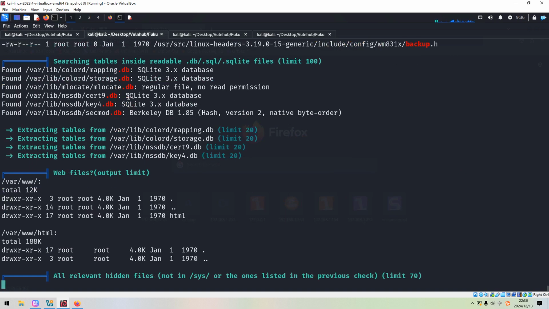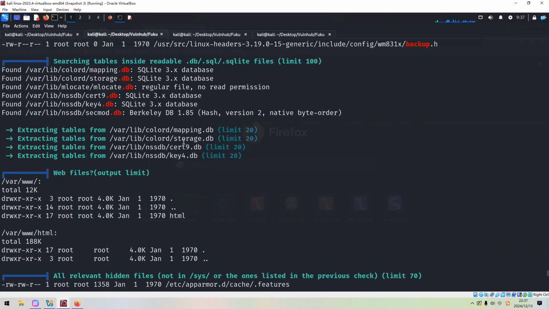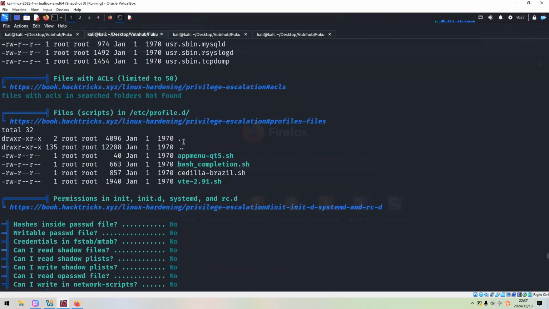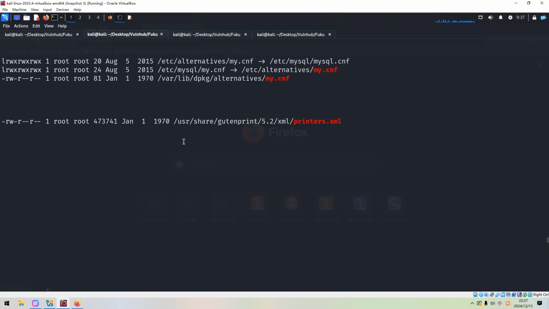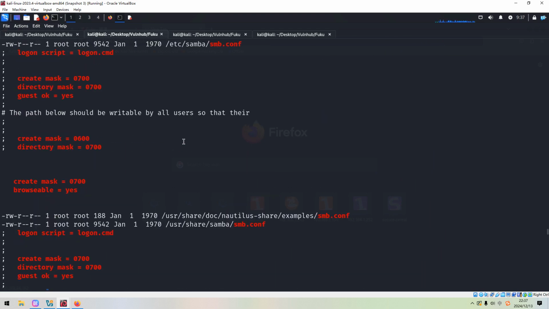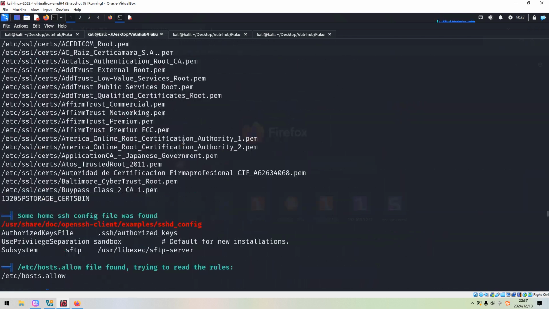Binaries with SUID bit, it's done, and we can scroll up. We have to look for some vectors which can help us to make such elevation. But unfortunately, we didn't get anything exciting yet, right?